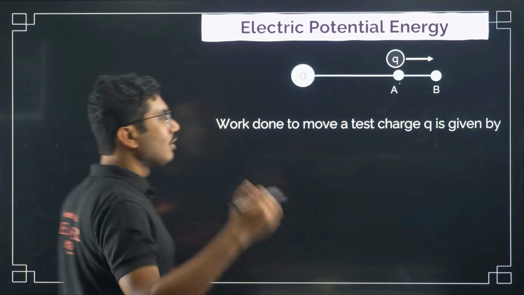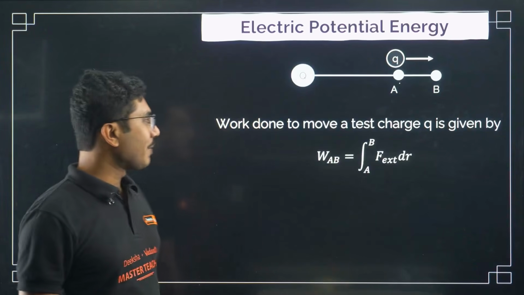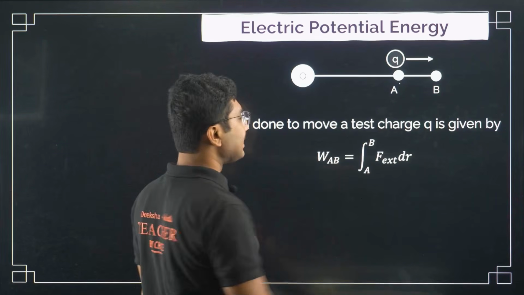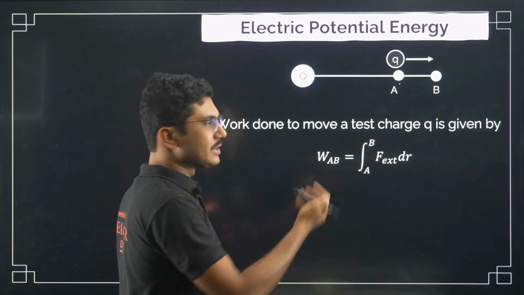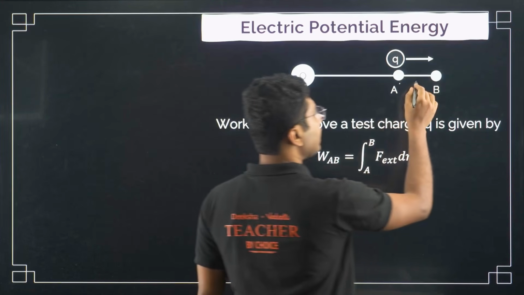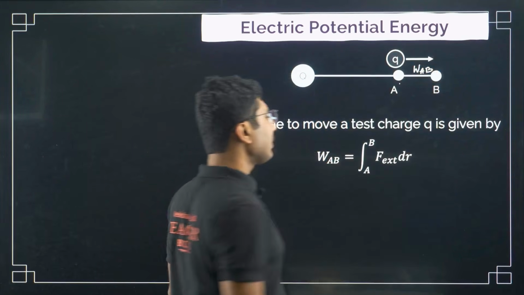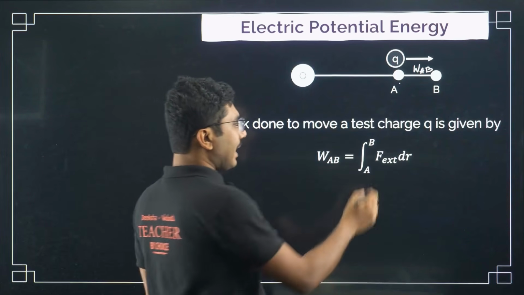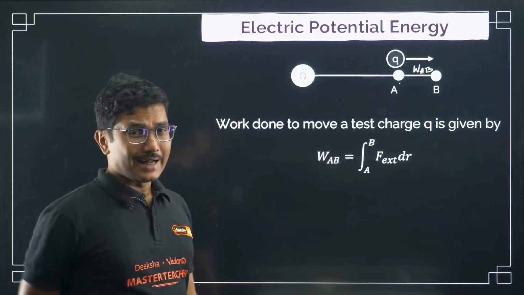Now let us go into the mathematical aspect of it. What is the mathematical calculation? Mathematically the work done is given by W_AB. W_AB is the work done to move the charge, and here it is the integral of F external into dr. Why is it written like that?